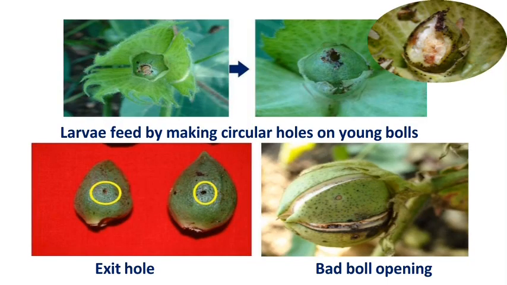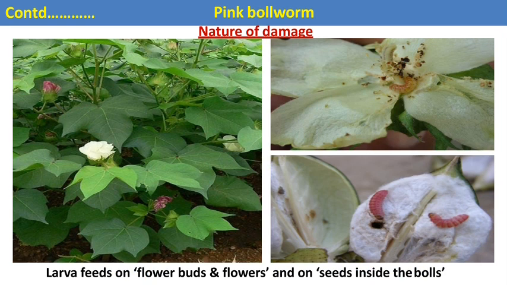Here are the different symptoms produced due to the feeding of the caterpillar of the pink bollworm. Unlike the spotted bollworm, the pink bollworm does not attack the shoots. The larva directly attacks the flowers and floral buds. The larvae feed by making circular holes on the young bolls, and they produce exit holes on the surface of the bolls, and as a result of feeding, it produces bad boll opening. The larva also attacks the flowers, and the flowers drop down on the ground. It also attacks the seeds inside the bolls.